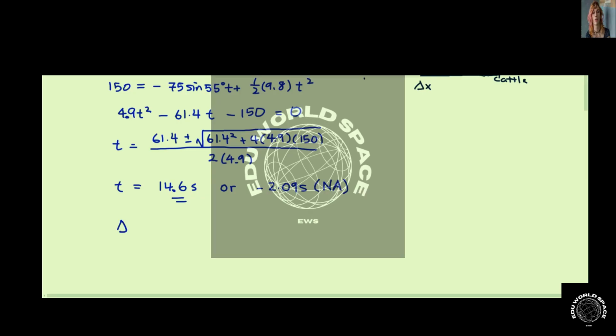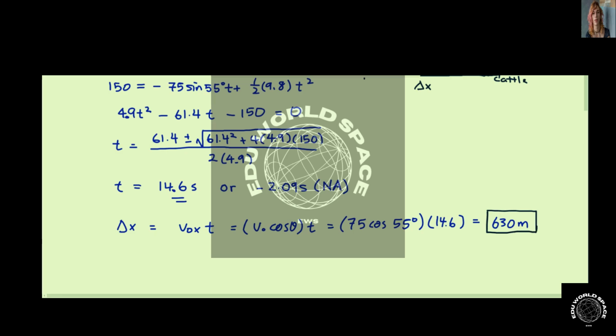Then delta x is v naught x times t, which is v naught cosine theta times t. So 75 cosine 55 degrees multiplied by 14.6 seconds, and you get 630 meters. So this is the answer for this question, and that's all.